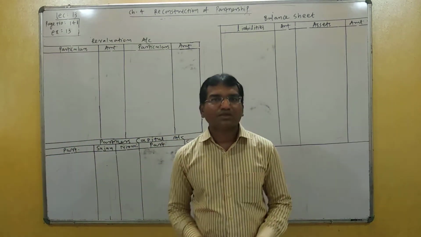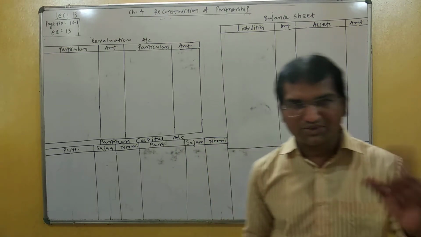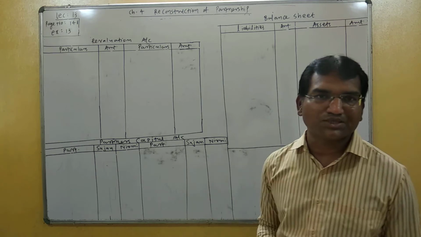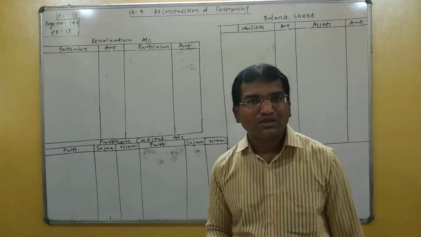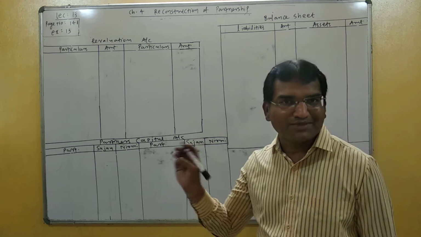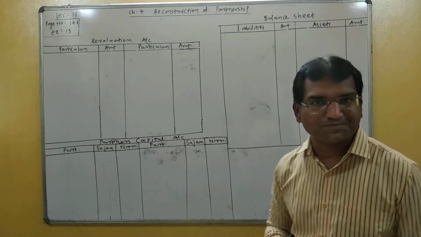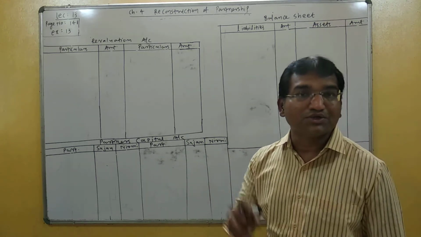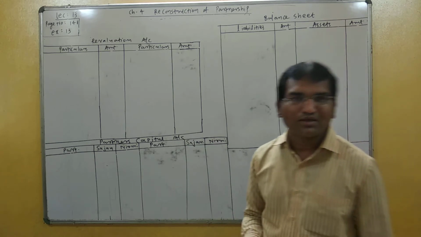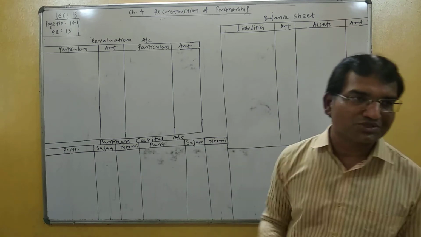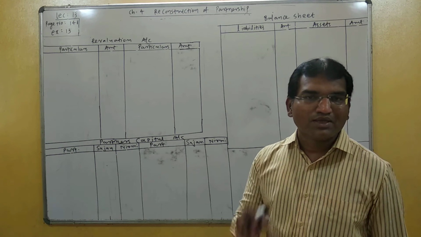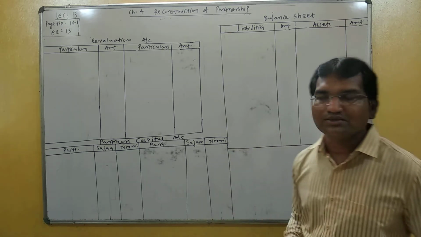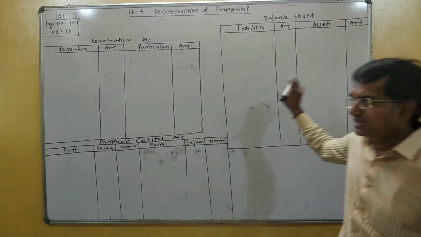Hello student, in this video we are going to solve a long question of reconstruction of partnership. In this example, all the methods are covered, meaning the last two methods. The second method is revaluation of assets and liability, and the third method is distribution of accumulated profit and loss. In this question, you are asked to give necessary journal entry, prepare revaluation account and balance sheet.